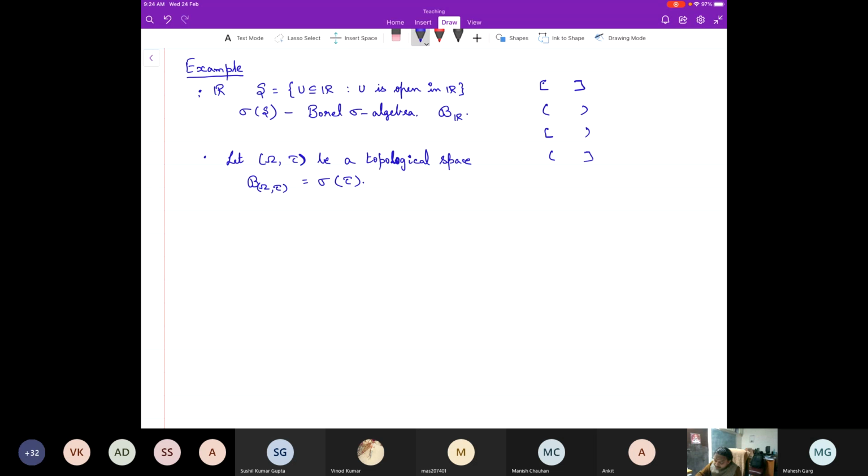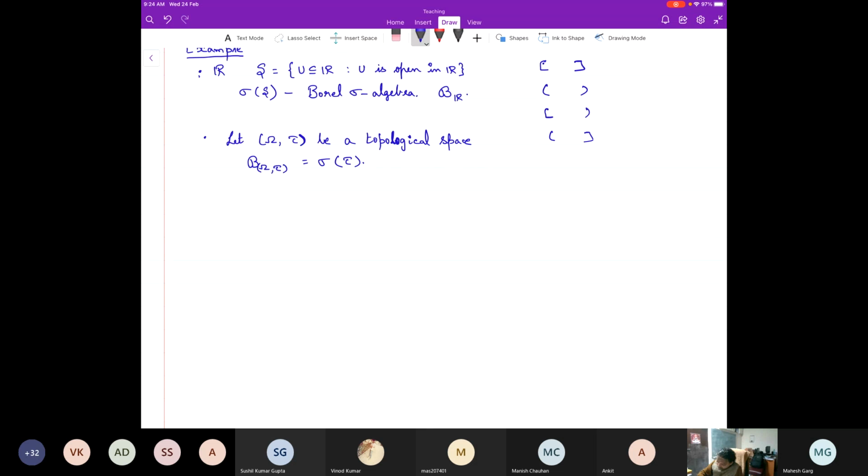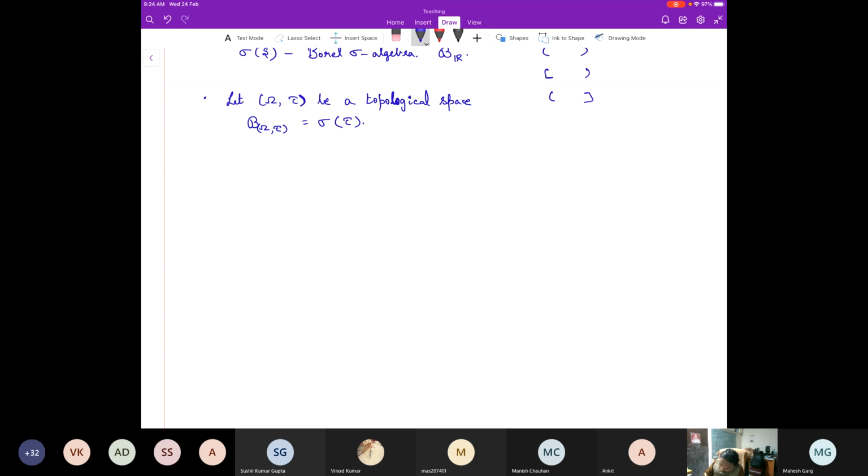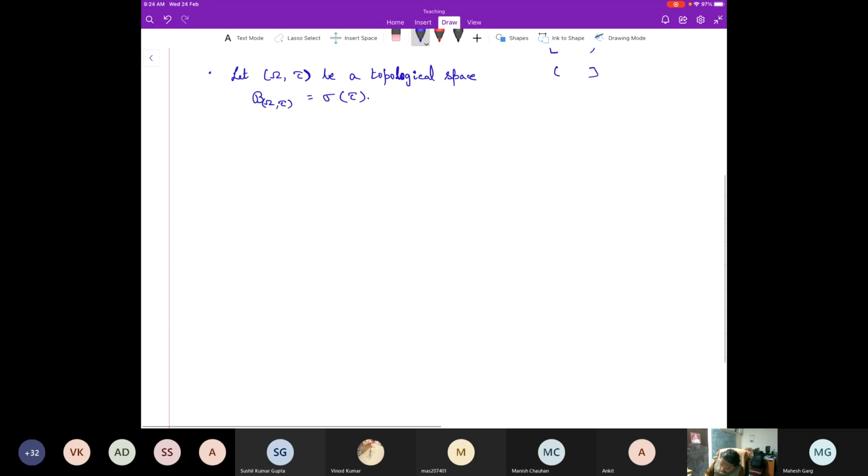But this tells us that you choose only the open intervals, fine. So our next aim is to show that the Borel sigma algebra on R is not only generated by open sets, but it is generated by different families of intervals. In fact, all these families of intervals, bounded, unbounded, individually they are going to generate this Borel sigma algebra. Yes, that's what we are going to see. Well, let me begin with a lemma.